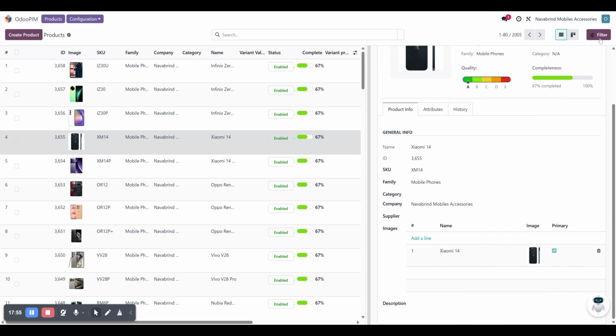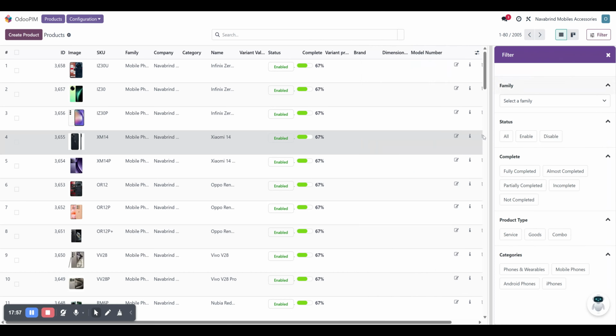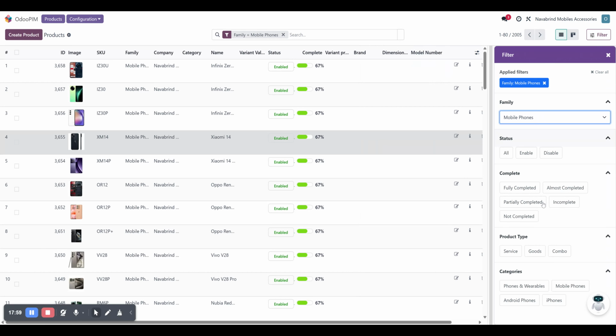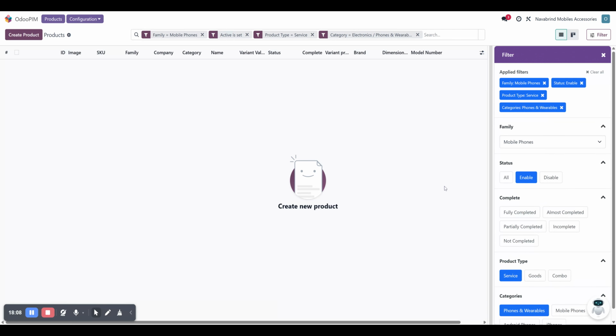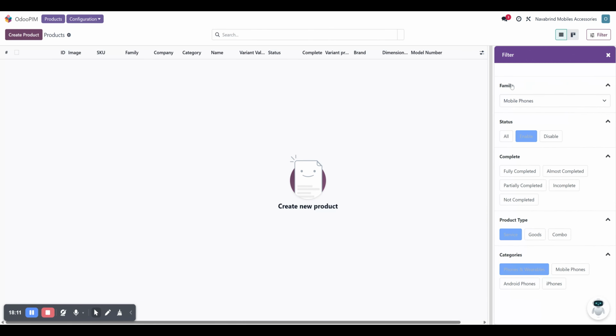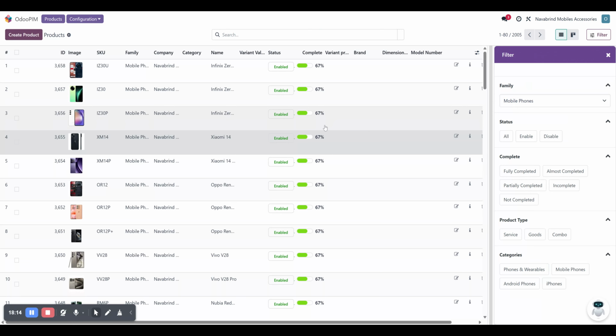And apart from that, we also offer filter options, where you can filter the products based on the status, based on the completeness score, or depending on the categories as well. Likewise, we can maintain different types of filters. And these filters can be cleared immediately and you can see all the products coming in immediately as well. And we continue to further enhance this OdooPIM with more features.